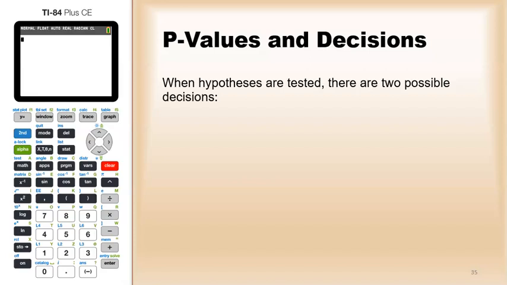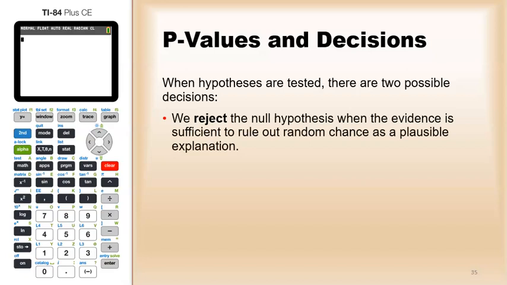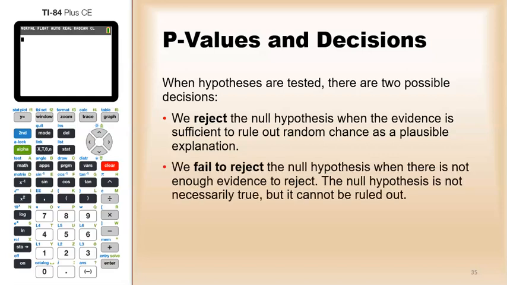Now, when hypotheses are tested, there are two possible decisions. Again, we can reject the null hypothesis when the evidence is sufficient to rule out random chance as a plausible explanation. We fail to reject the null hypothesis when there is not enough evidence to reject. The null hypothesis is not necessarily true, but we can't rule it out. A lot of times this could just be that our sample size was too small, or it could just be the way it is, that maybe the null hypothesis is true.